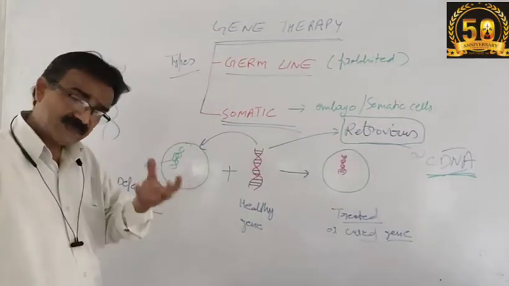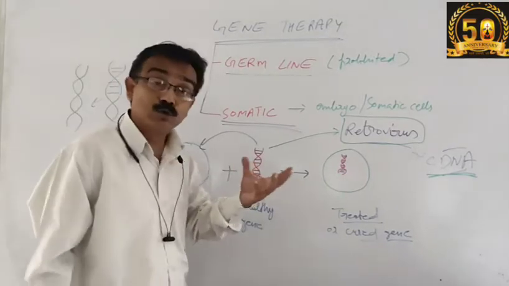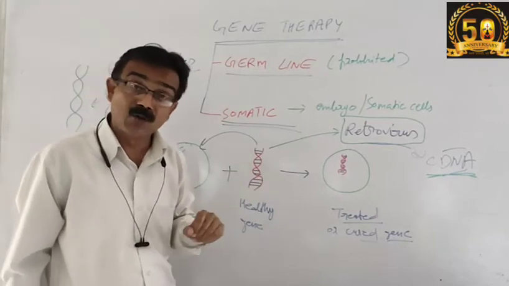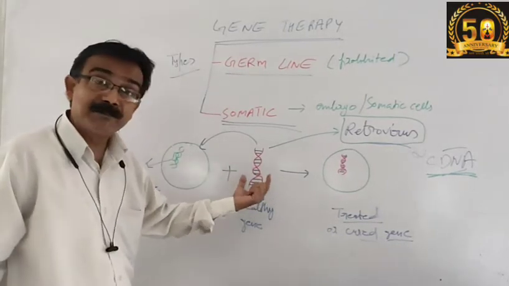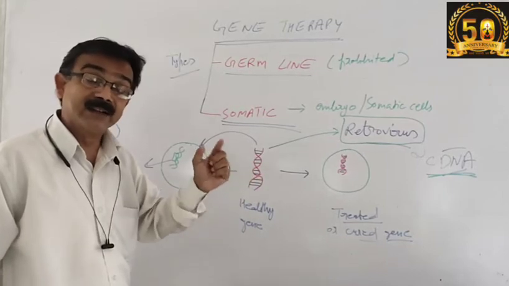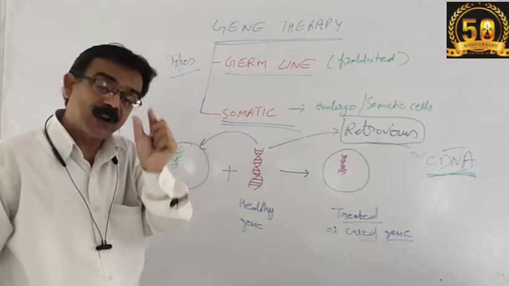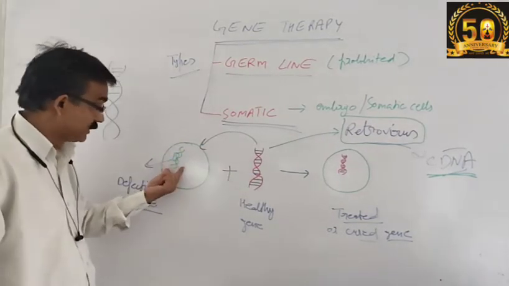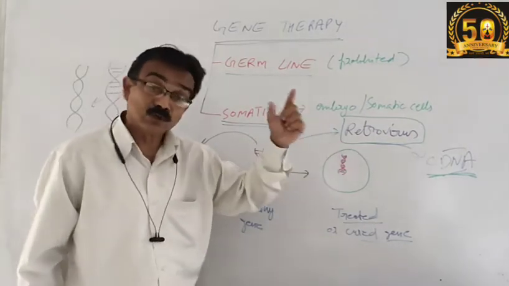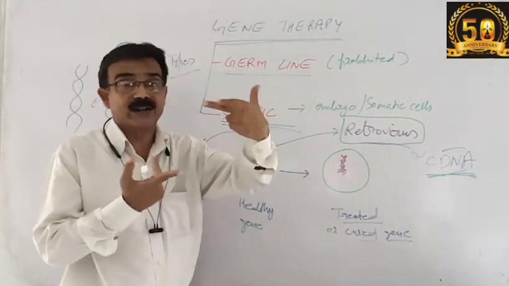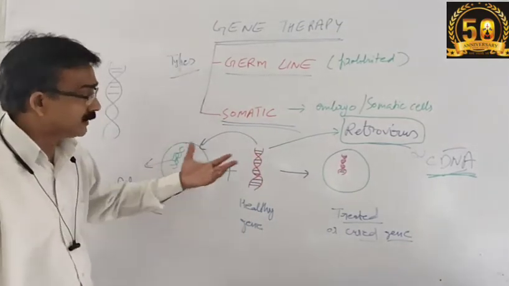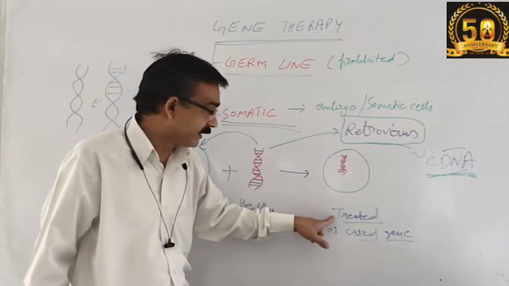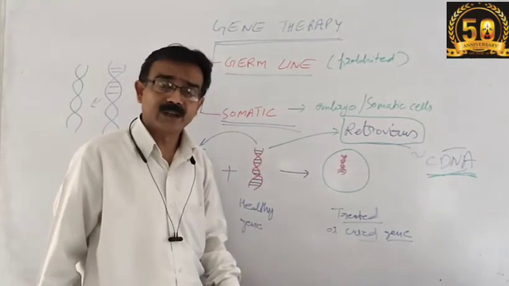Now the question is why there is a need to use only retrovirus as a vector in such a case. Because we are shifting only a piece of a gene, a smaller piece of DNA that does not have both the strands. So when this gene shifts, there should be a retrovirus, so that the retrovirus can develop both the strands of that DNA, which will further develop in a full manner, and that cell or gene is referred to as a treated or cured gene.